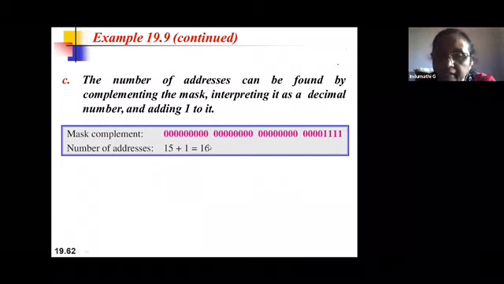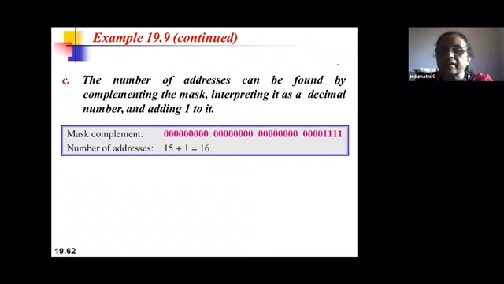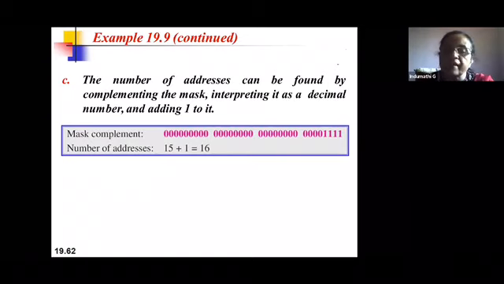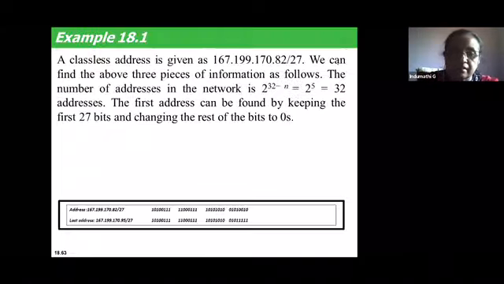What is the second type of calculating the number of addresses? You take the mask, complement the mask, convert it into decimal, add 1 to it. That is the procedure for calculating the number of addresses. These are the two methods using which, given a block of addresses, you can find the first address, last address, and number of addresses, and this has to satisfy the three conditions of classless addressing. So this is how you can continue for doing all these things.